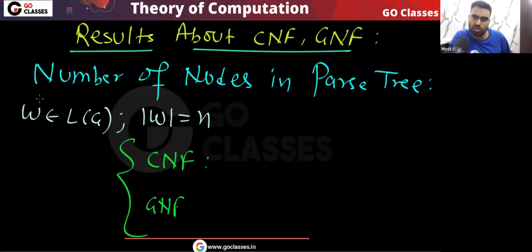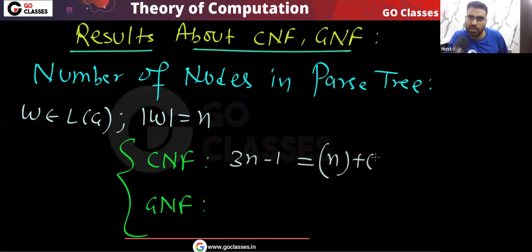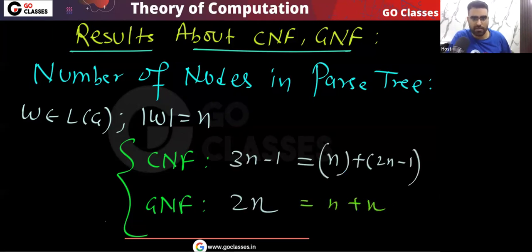In CNF, the total number of nodes in the parse tree will be 3n minus 1. Yes or no? If you remember, I told you that will be n plus 2n minus 1. In GNF, the total number of nodes will be 2n, which is basically n plus n.